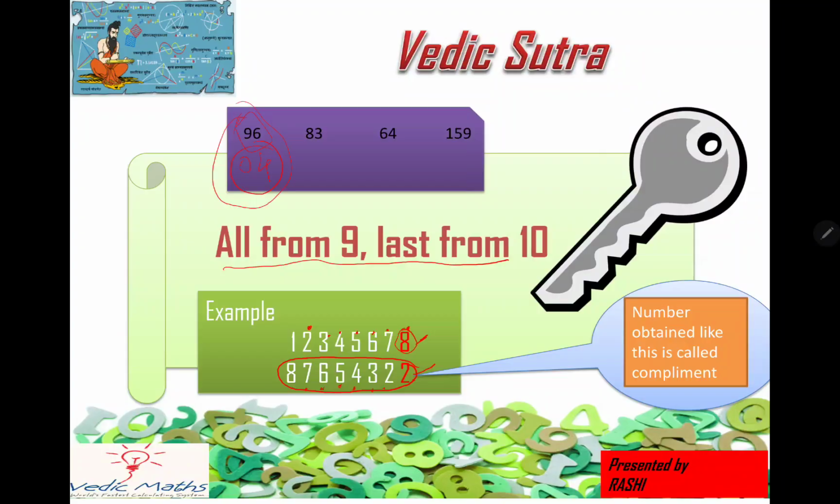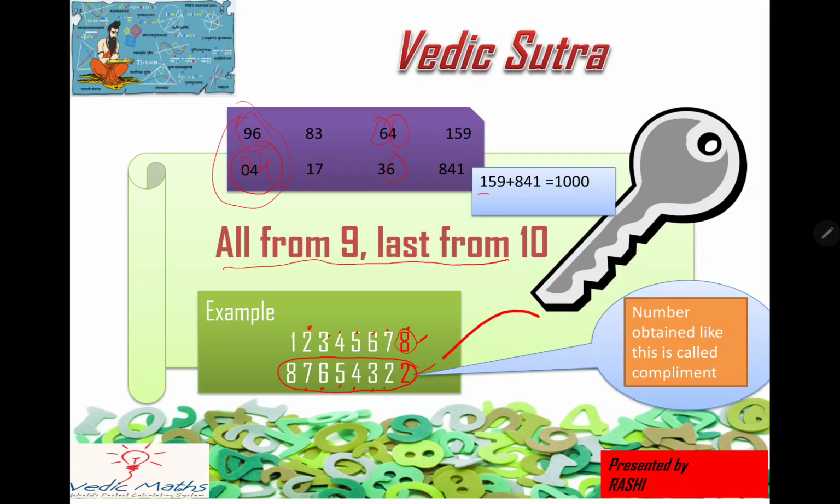Now let us see 83, how far it is from 100 or what is the complement of 83. So the same way I will do 17. 64 it is 36 because 9 minus 6 is 3 and 10 minus 4 is 6. Same way 159, what is the answer? 841. Right? So this is how we find out the complement. Use of complement is vast, which I will be using in many methods. Okay. So now let us see what is the next.